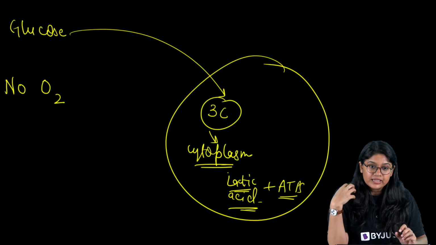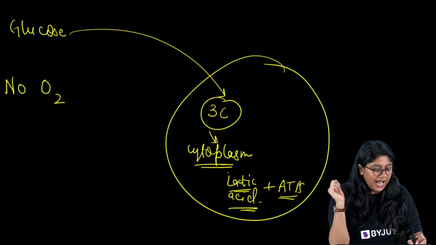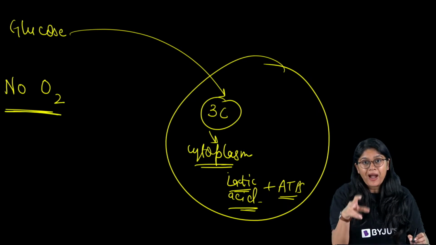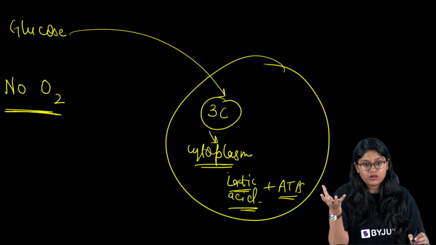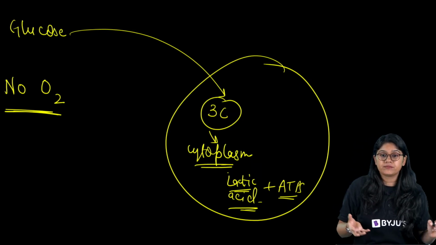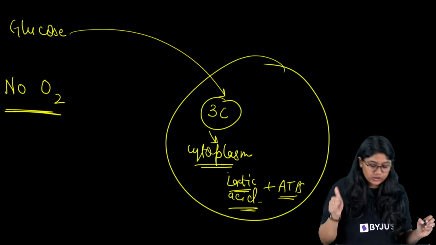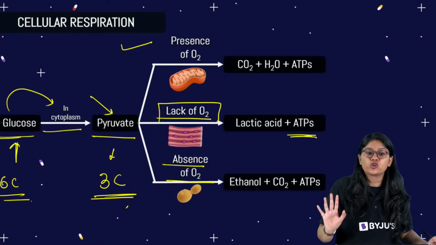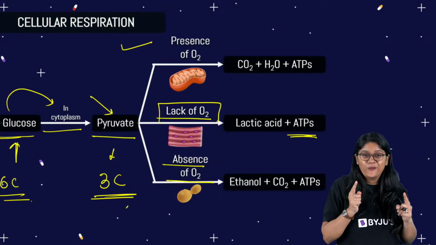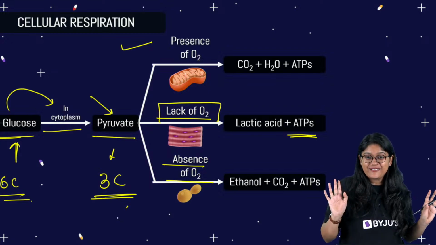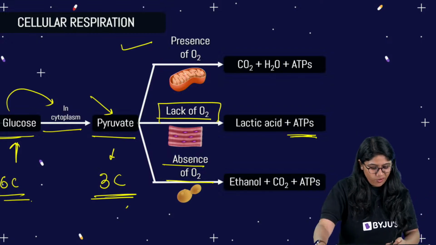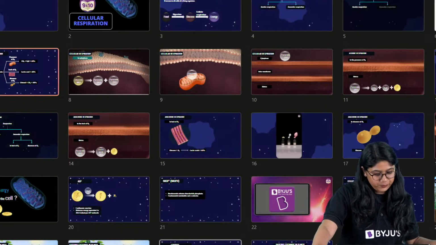Yes, this is an important thing: without oxygen, the pyruvate will not be able to enter into the mitochondria and we will not see those reactions happening. Done, done, done. Good. Remember this, don't get confused with that. Now, are we clear, everyone, with this? See, you all are really very smart. I'm very proud of you.